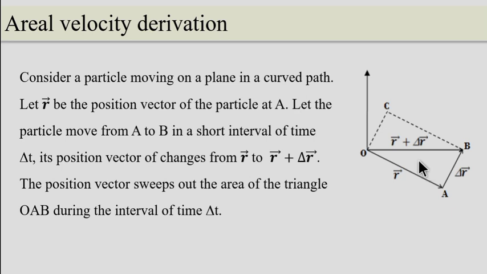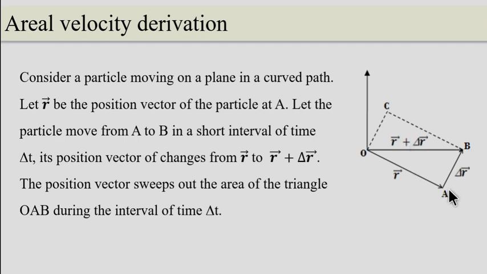Now let us consider a three coordinate system in which the particle A moves in the xy plane at a time t. This r represents the position vector at time t. After some time t plus del t, the new position is B. Now from vector addition, we can say that OB is equal to OA plus AB. Therefore, it becomes r plus del r.